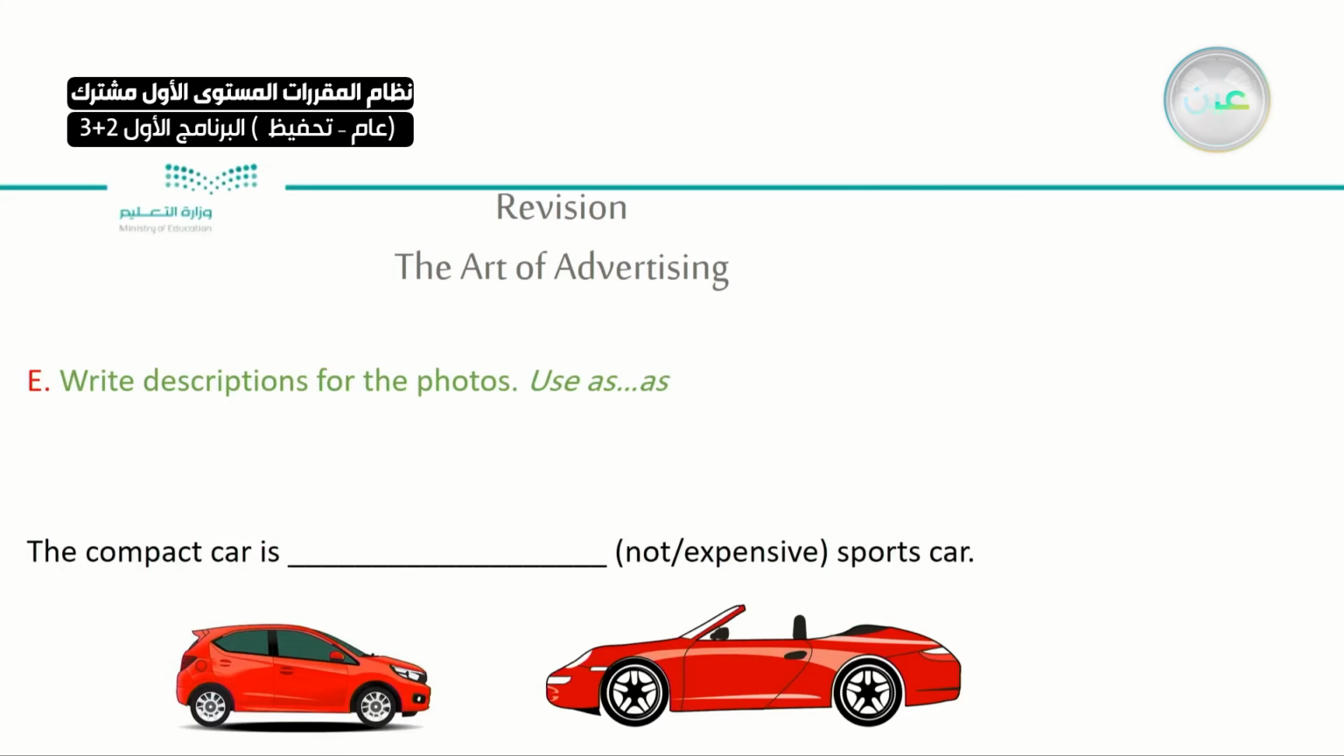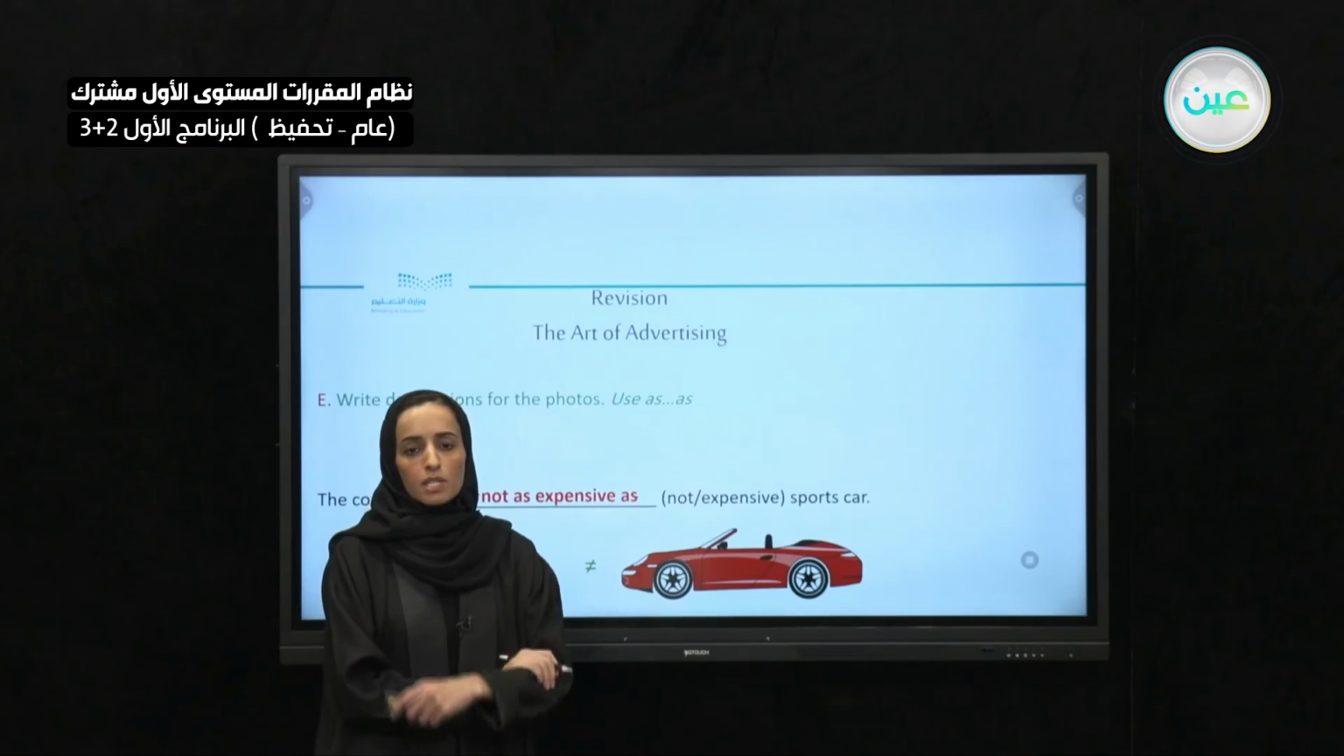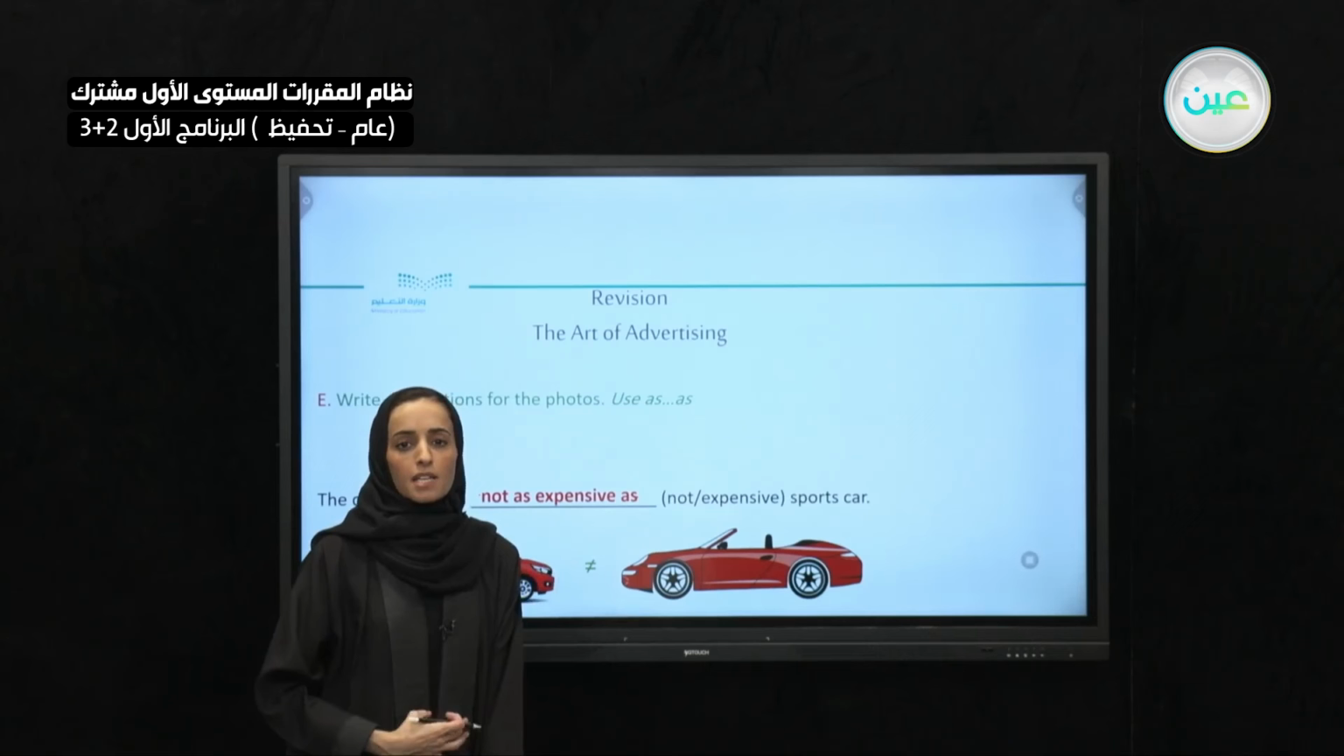Let's try to do this exercise. Write a description of the photos. Use as. So whether as or not as. The compact car is not as expensive as the sports car. Not equal to each other. So we will put the as here, one as and as, then the adjective in the middle: not as expensive as. One is cheap and the other one is expensive. Not as expensive as.